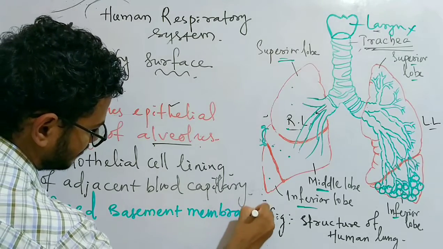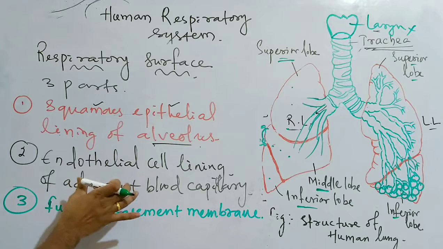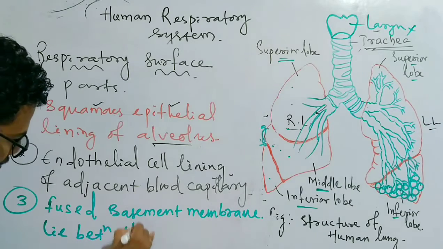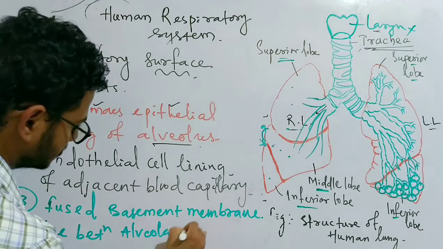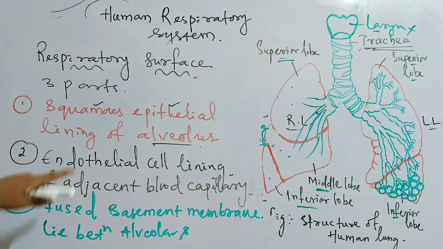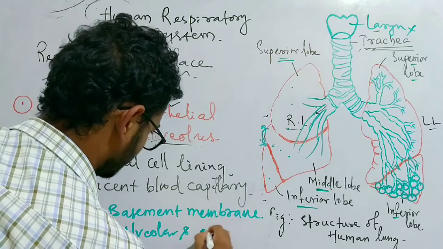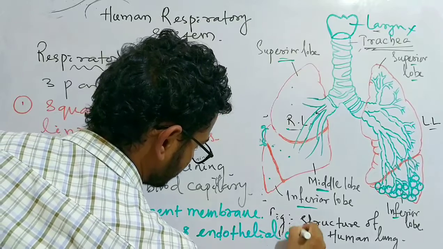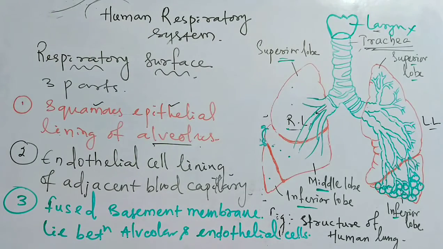The basement membranes of both the linings are fused to form a single layer, which lies between the alveolar lining and the lining of the endothelial cells. Okay, so the basement membrane is the third part.